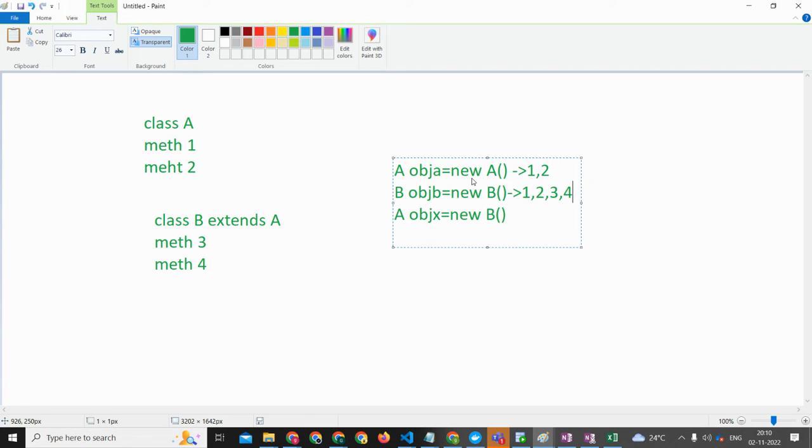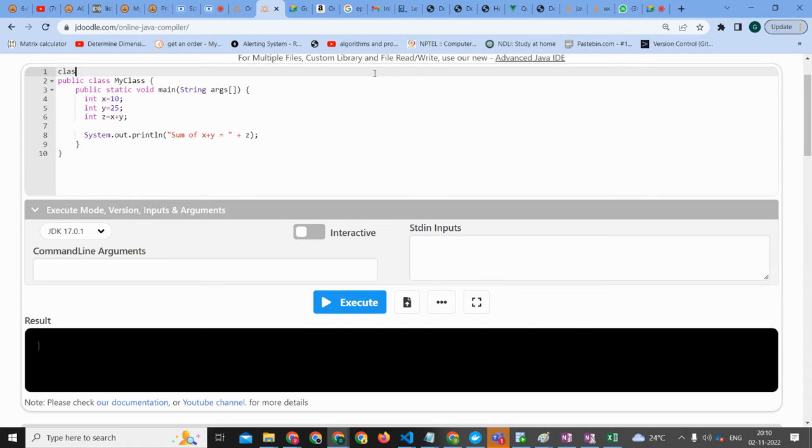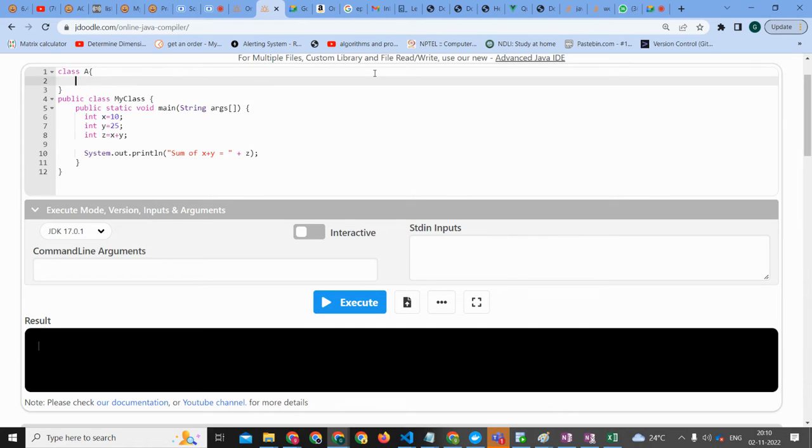Third one is confusing for you, right, Abrar? Yes. Okay, now I understand where your concept clarity is required. When we have converted from B class to A class, we can only access the methods of A class.